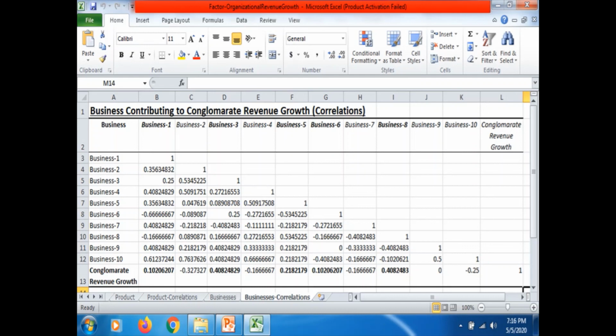So this is the tool. What did we come to know with this exercise? We came to know which factor is really contributing to the year on year organizational revenue growth. Similarly, which product is really contributing to the year on year organizational revenue growth. Similarly, if I am a conglomerate, right, which business is really contributing to the year on year organizational revenue growth, right? So let's move on.